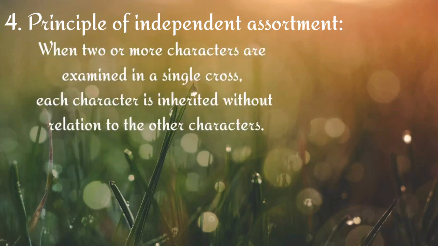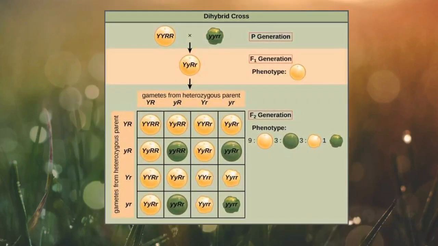The last is the principle of independent assortment, which states that when two or more characters are examined in a single cross, each character is inherited without relation to other characters. This is based on the dihybrid cross. When a dihybrid forms gametes, the assortment of alleles of different traits is independent of their original combination in the parents.